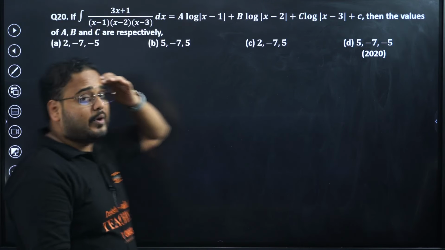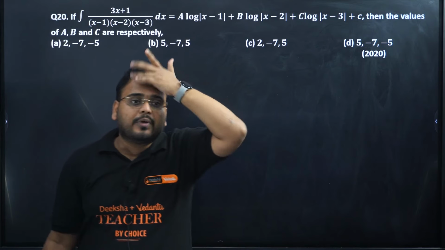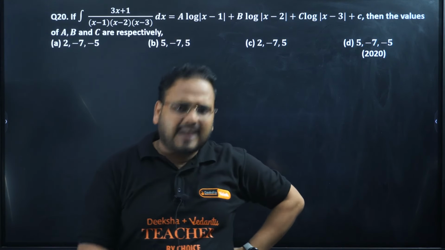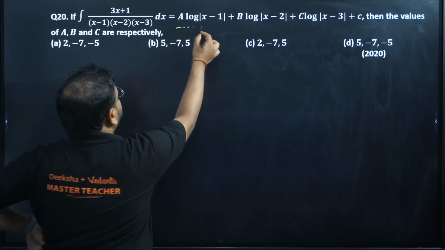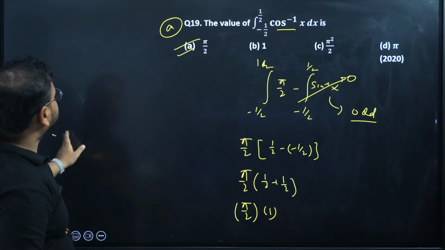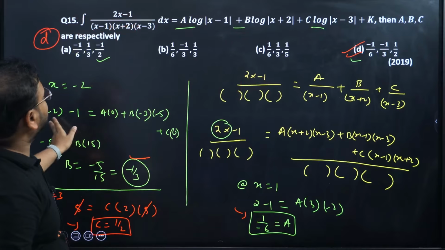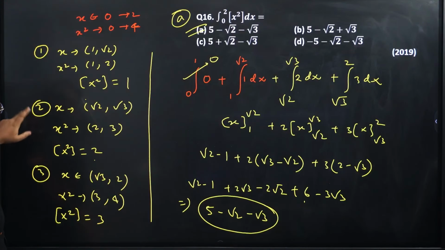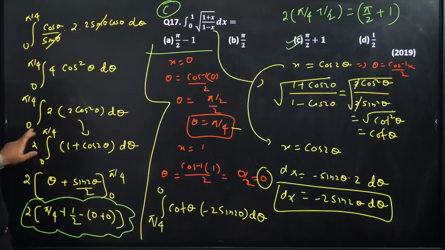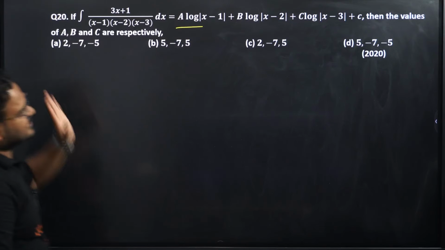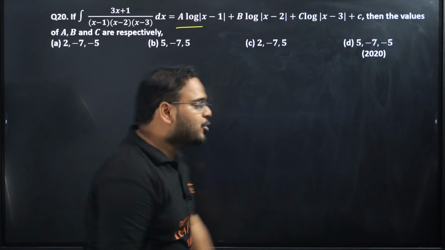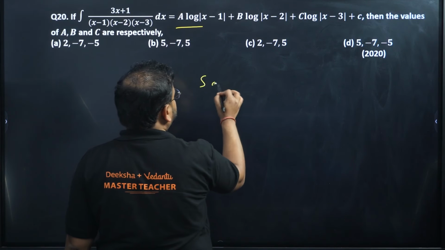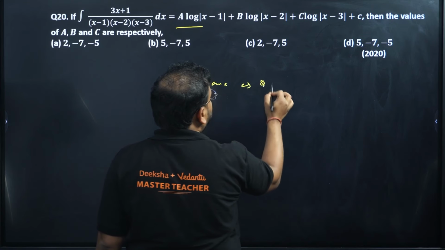Question number 20 now. Question number 20 is 3x plus 1. I've done a similar question on this, an exact similar question. Please check. It was over here, somewhere over this. 15 and 20 is the exact same question. Now check the 20th question. Apply the same approach, same as question number 15.